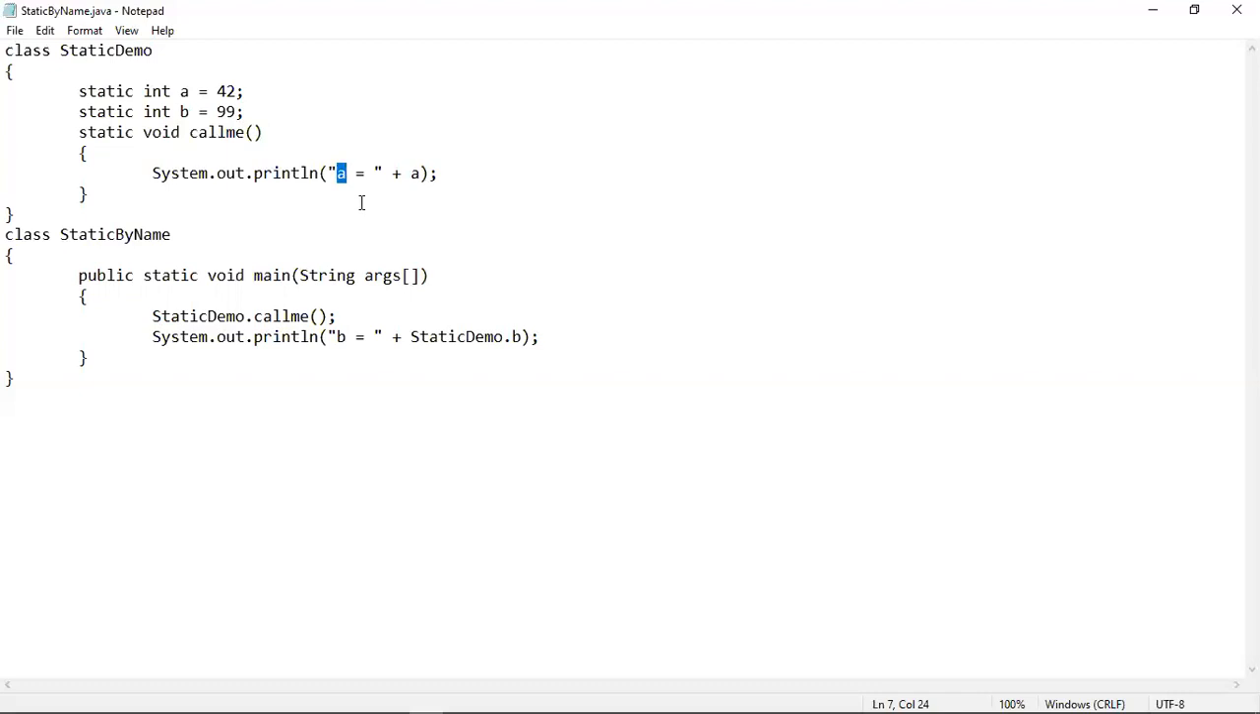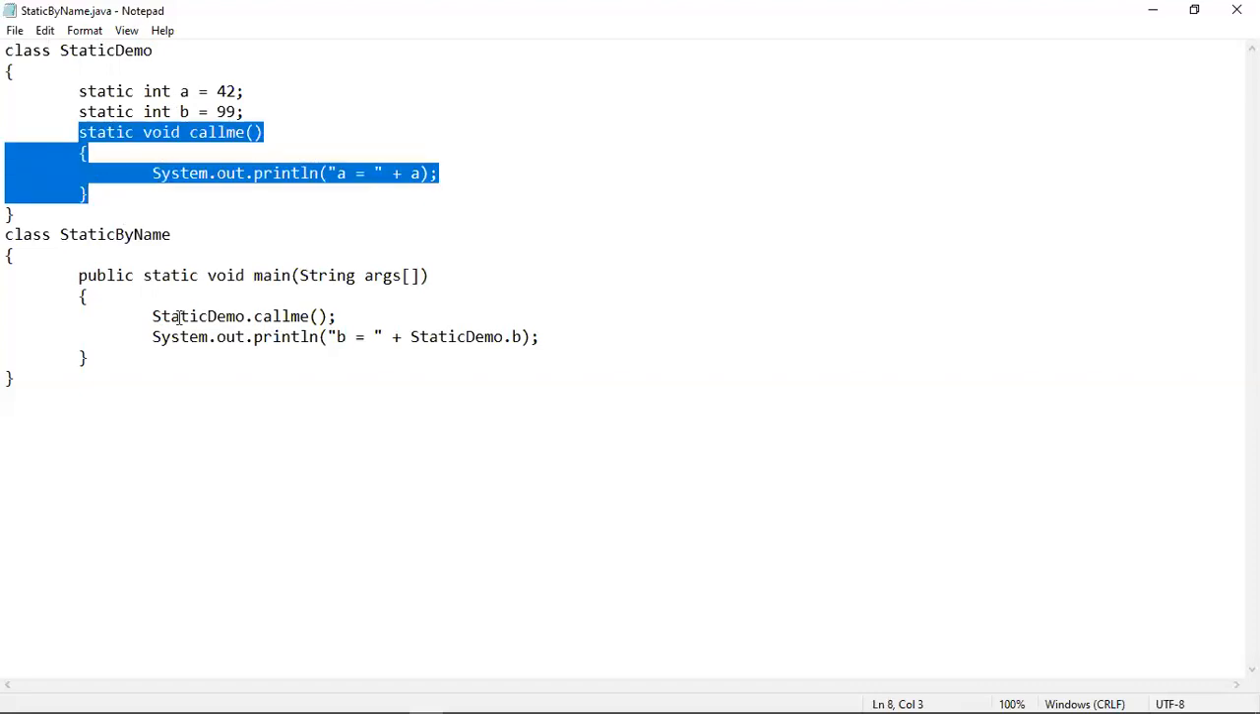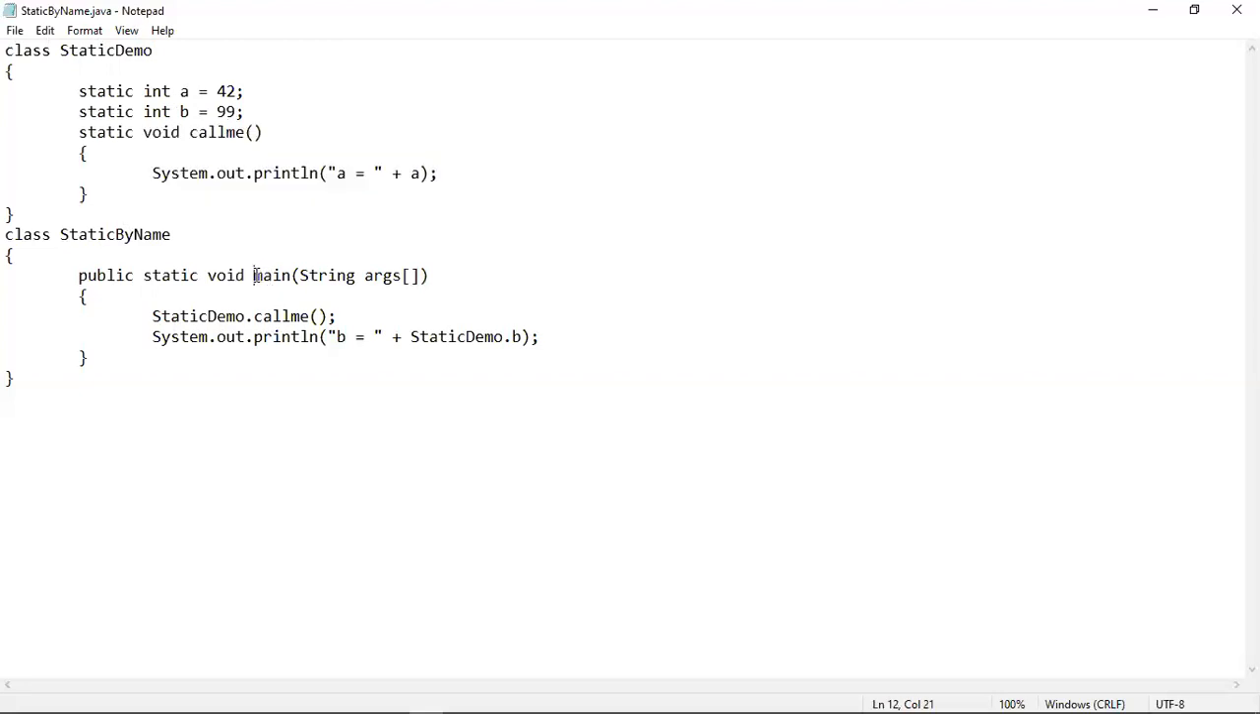If a was not declared as static, then you have to create an object of the static demo class inside this call me method in order to access this a. But this is not the case here, as a is declared as static, so you can directly call a here like this. Now after this call me method has been called, the control will be transferred to main method again, and this statement will be executed where the value of b is printed.